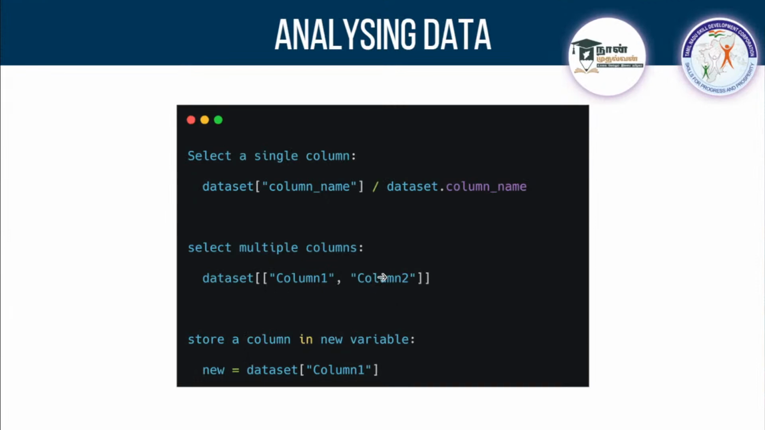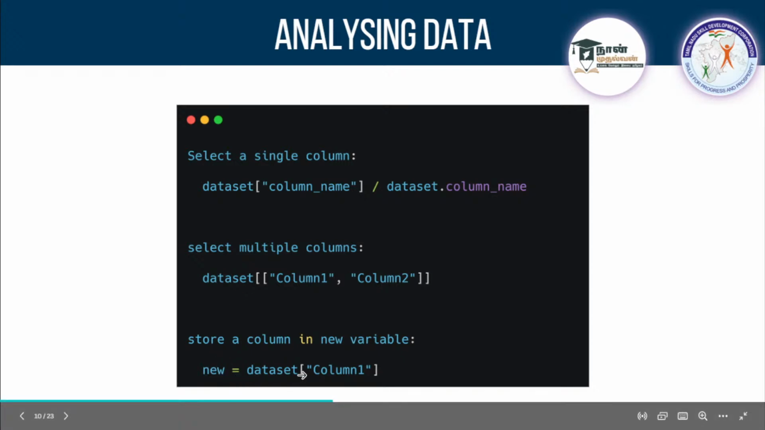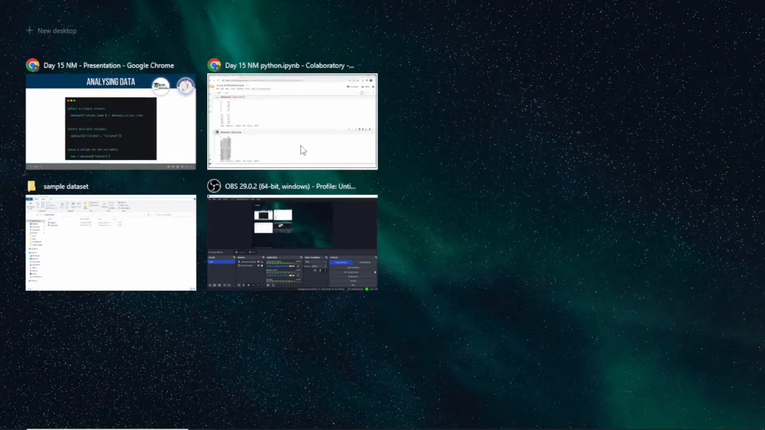What if you want multiple columns? Then you can create another list inside this, and you can pass the column names, for example column 1 and column 2 and so on. If you want multiple columns, you can copy and paste the names, and this will help you select multiple columns. And if you want to store it in some other variable, you can do that also. You can set a new variable and store it, like this. So we'll try to do these tasks now.